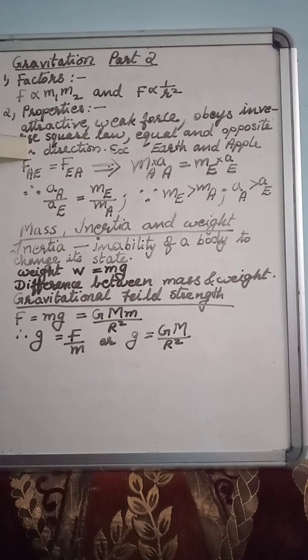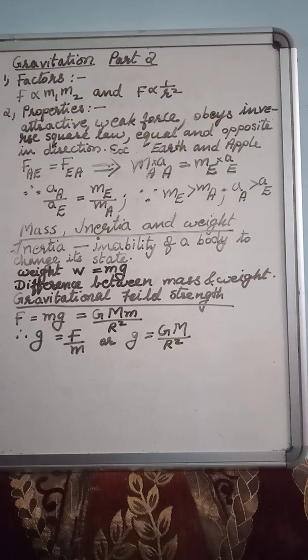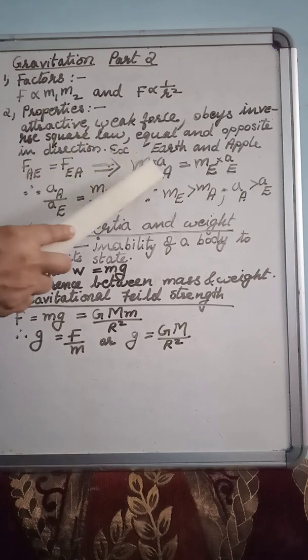Force formula you have already learned. F is equal to ma in Newton's law chapter. So, force acting on apple by earth is represented here. F is equal to ma of apple. And this is force acting on earth by apple. Its value is written here, ma of earth. So you can see from here,